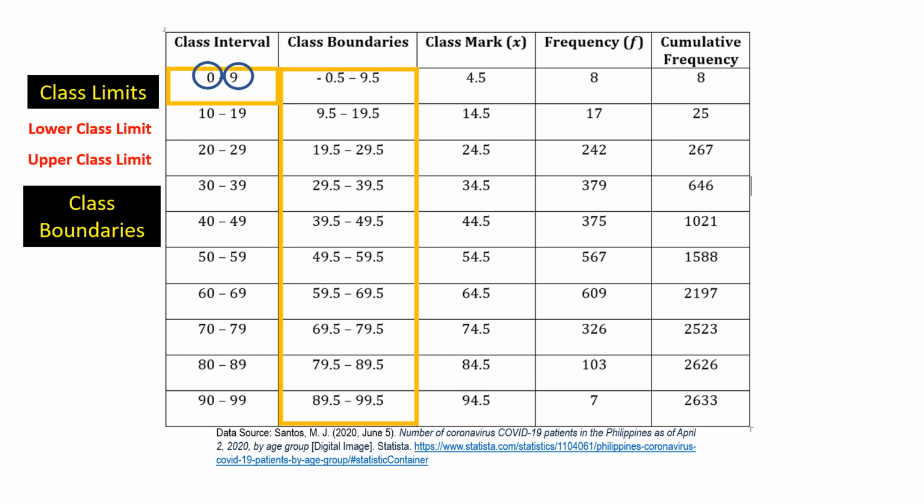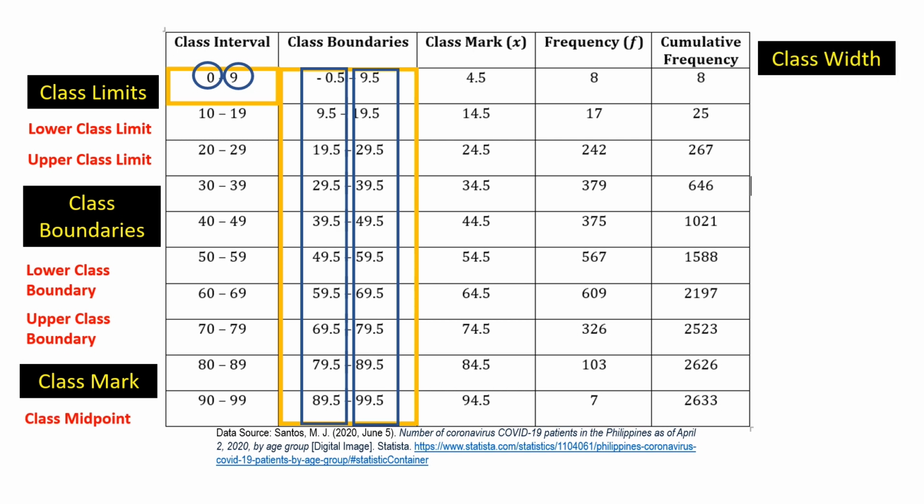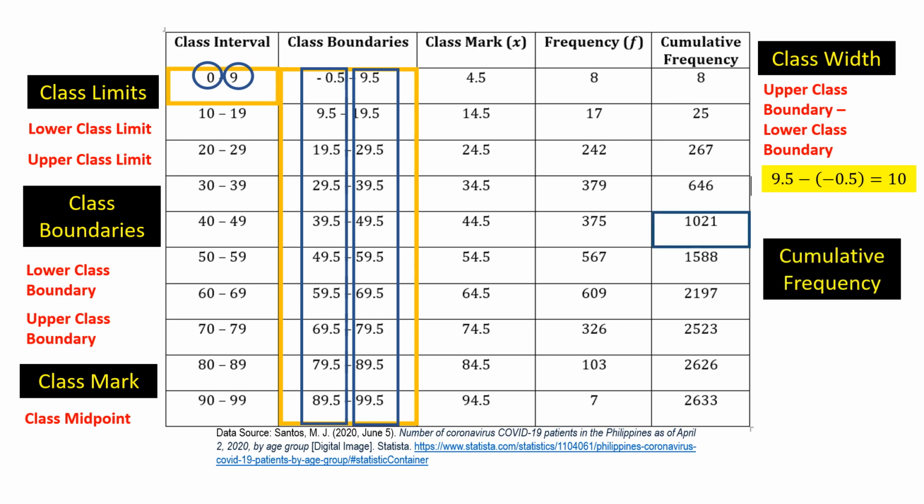The midpoint between the lower class boundary and the upper class boundary, or class limits of a class interval, is called the class mark or class midpoint. The class width for a class in a frequency distribution is found by subtracting the lower class boundary from the upper class boundary. For example, 9.5 minus negative 0.5 equals 10. The cumulative frequency is the frequency of the class plus the total frequency of the preceding classes.